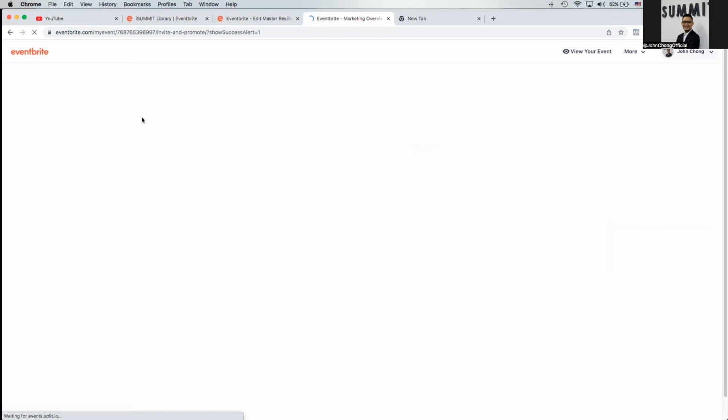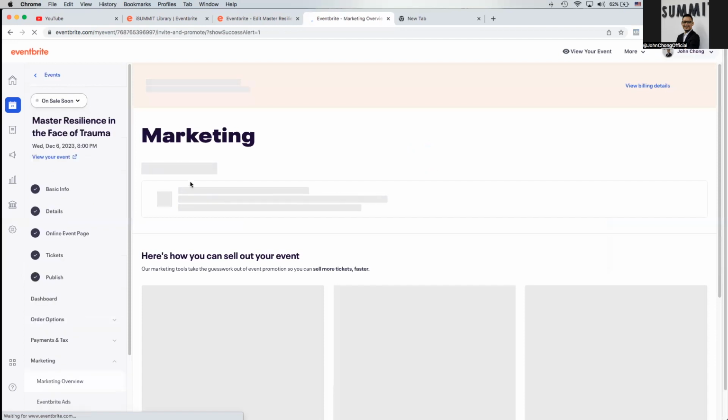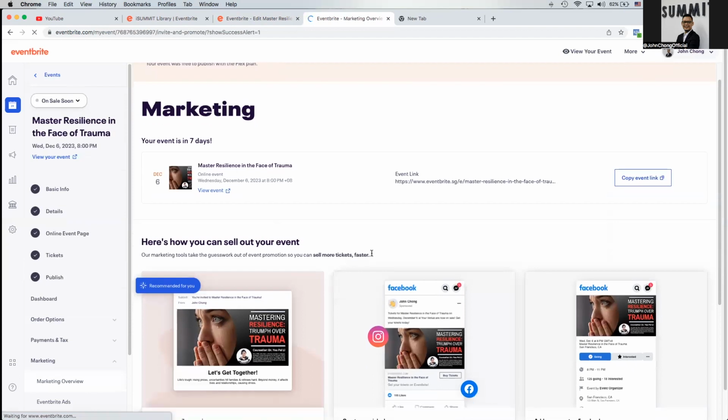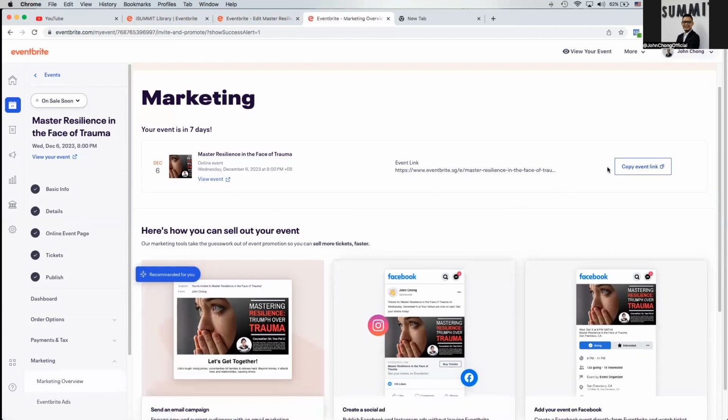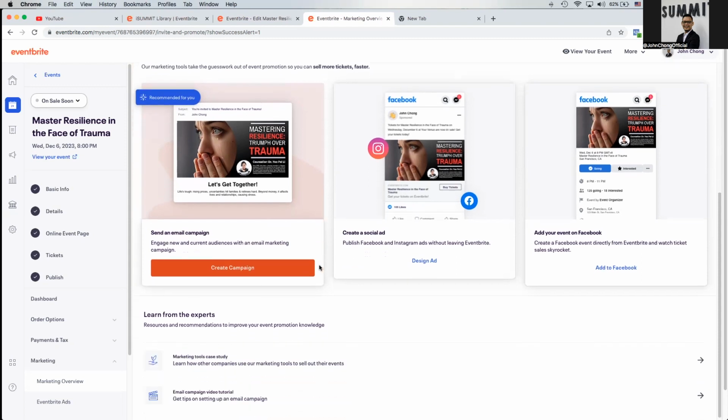As you can see here, whilst it is downloading, now it is on sale soon. And it is published. So now this is where, if you want to copy your event link, what you got to do is just click over here. If you want to view your events, you can click over here. Otherwise, if you are on the advanced level, you can always tap into other social media, like Facebook, Instagram, and so on, or even the email campaign. What you got to do is just scroll down.